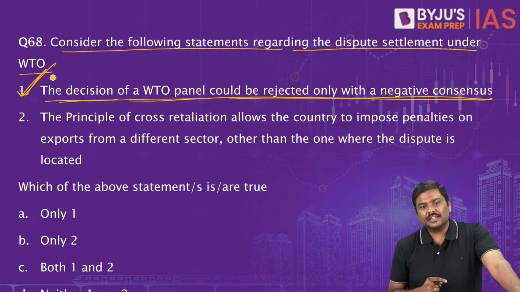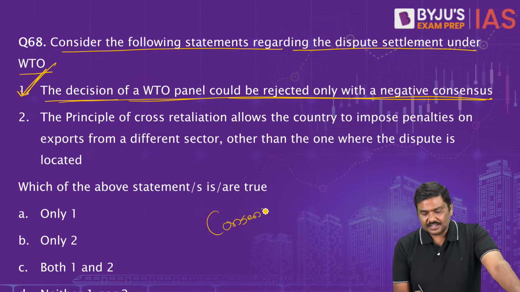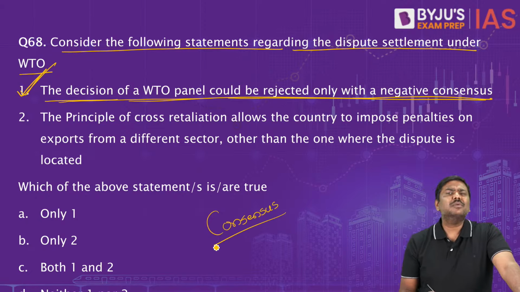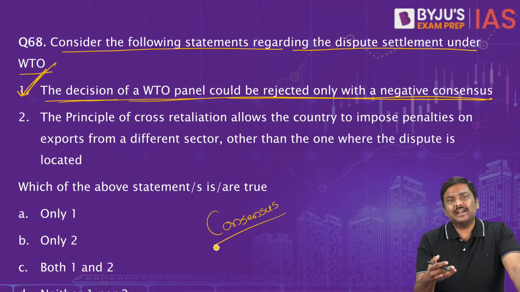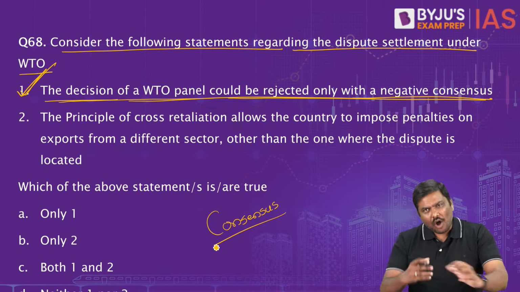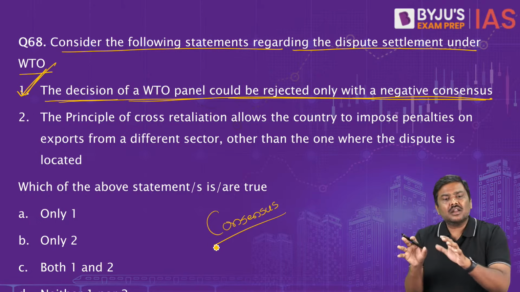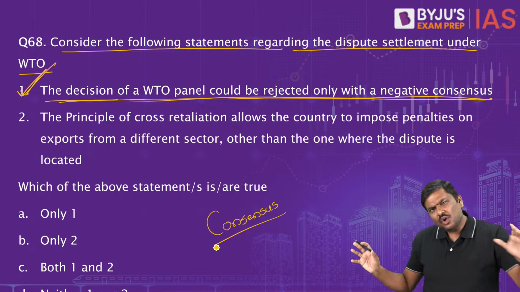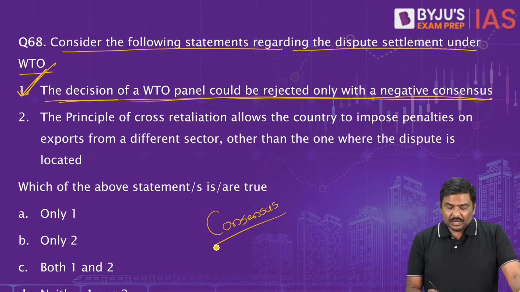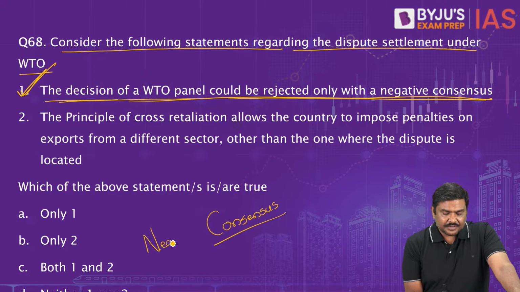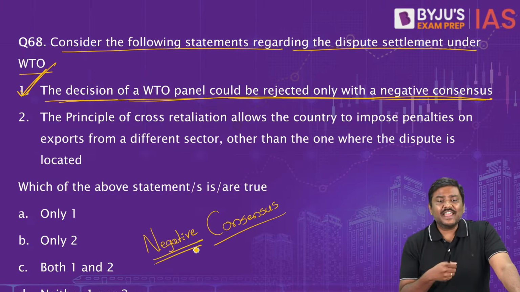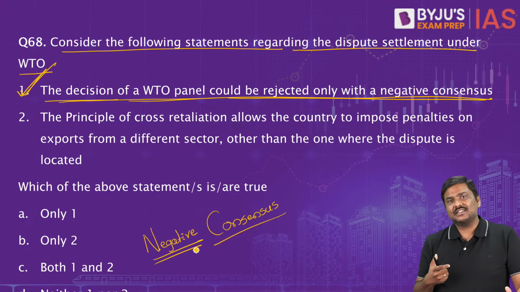Now, what is the meaning of this? Generally, you come across the term consensus. What do you mean by consensus? Everybody is agreeing. All the member countries who are part of the dispute settlement system agree. But what if I say negative consensus?